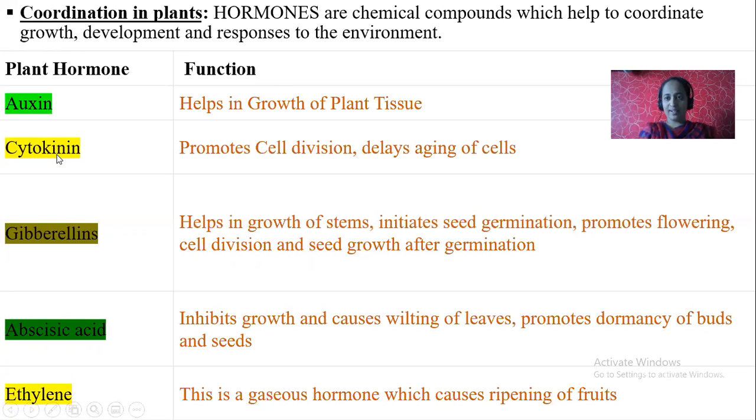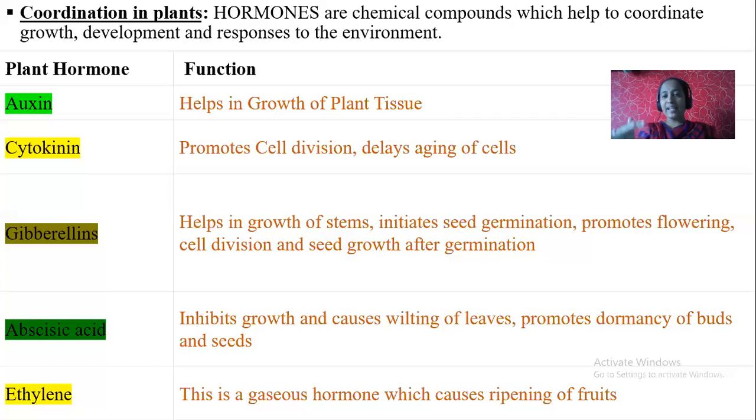Next, cytokinin. Cytokinin promotes cell division. It delays aging of cells. You might have seen yellow colored leaves in a plant. It is actually an old leaf. It will wither off and fall off, because it is old. But cytokinin is a hormone which controls the formation of yellow leaves.